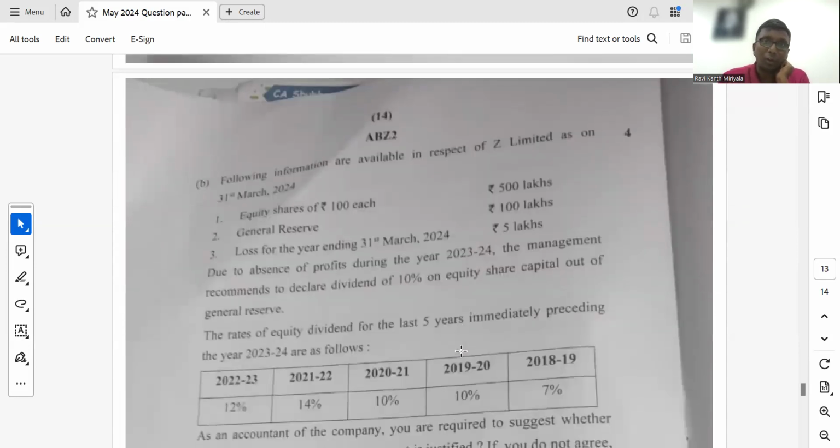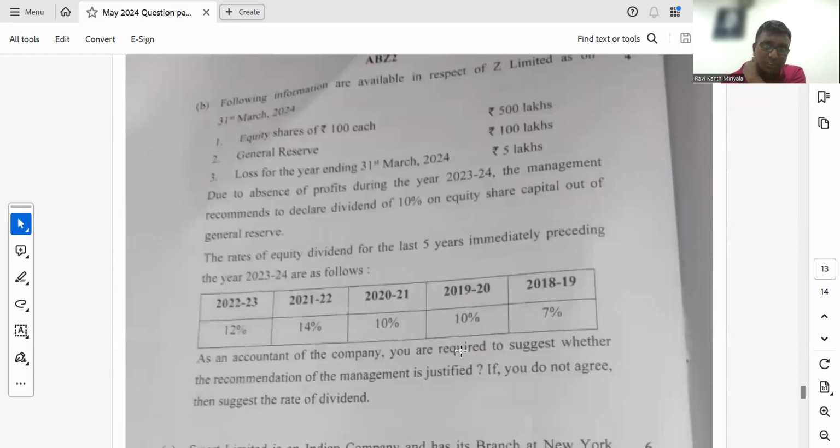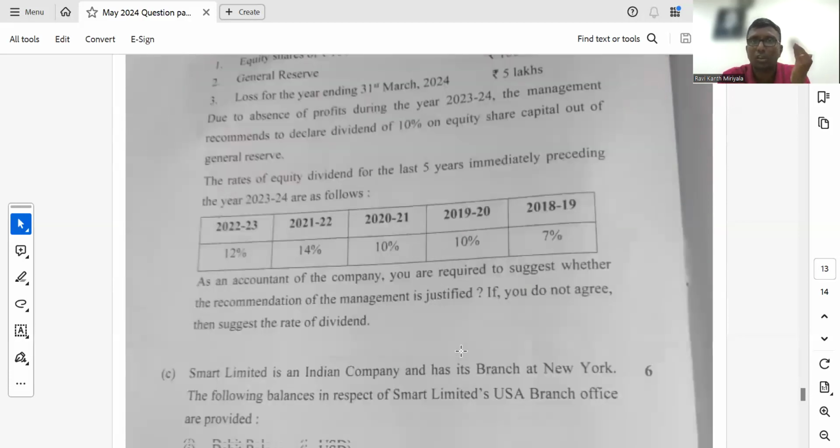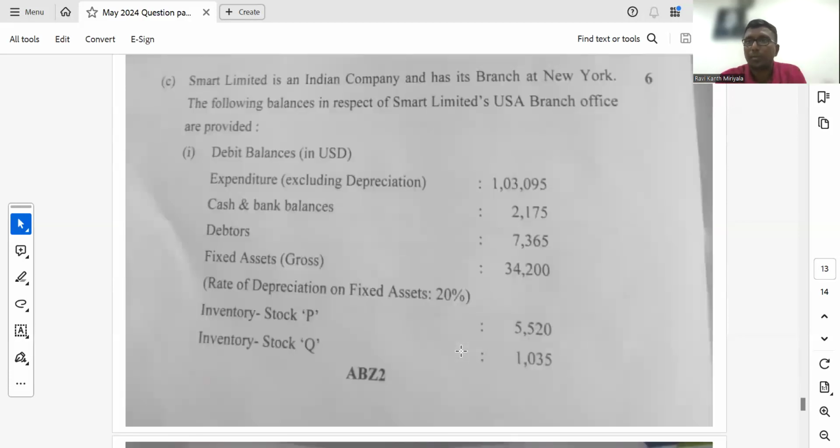Right. B bit. Following informations are available in respect of Z Limited as on 31st March 2024. Okay, done. So this is a direct question. Whether dividend is supposed to be there, they are proposing so and so rate of dividend. So can we give the 10% of dividend? Correct? Right. So how much amount can I take from the general reserve? Is it permitted as per the three conditions which were there in the Companies Act? So is it satisfied or not? Okay, this is a straight question. There is no complexity, no above the head point.